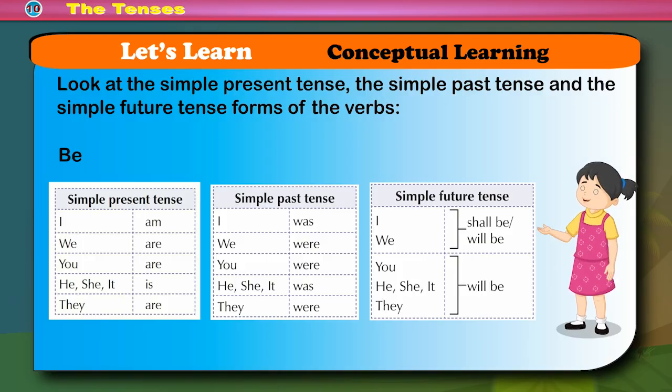We are, we were, we will be. You are, you were. He, she, it is; he, she, it was; will be. They are, they were.